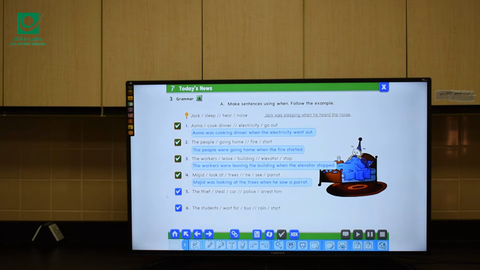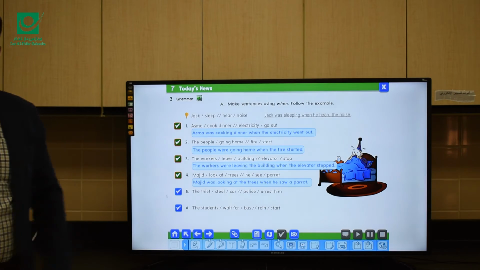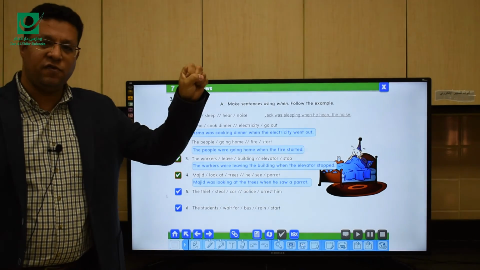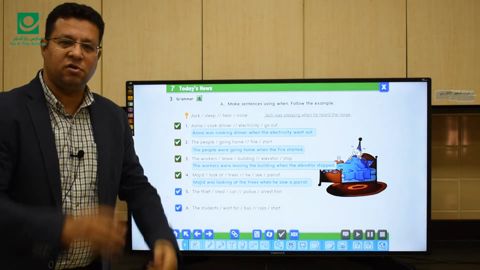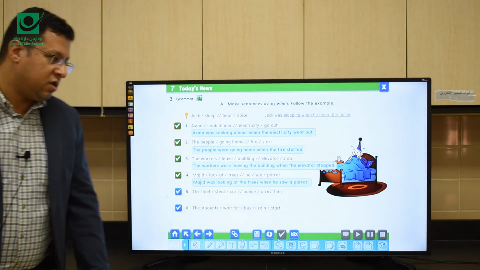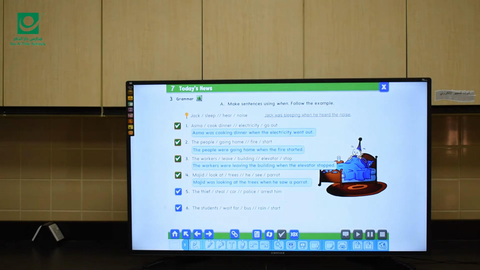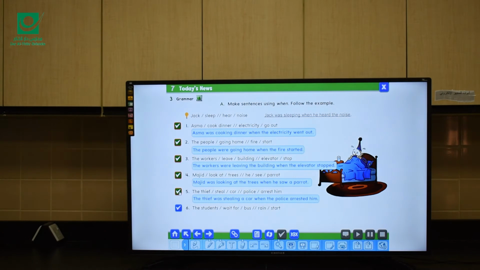Number five: the thief steal car, police arrest him. Police arrest him. So the action happened to interrupt what he was doing. So the thief was stealing the car when the police arrested him.